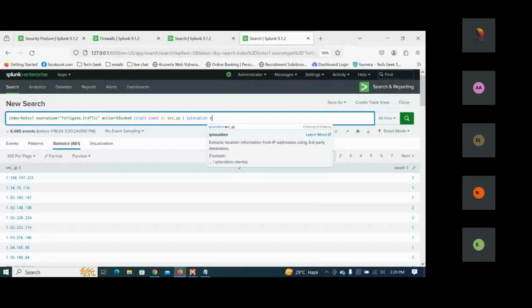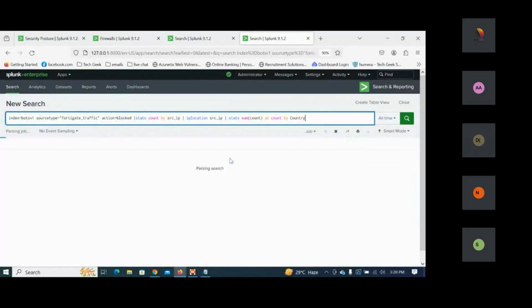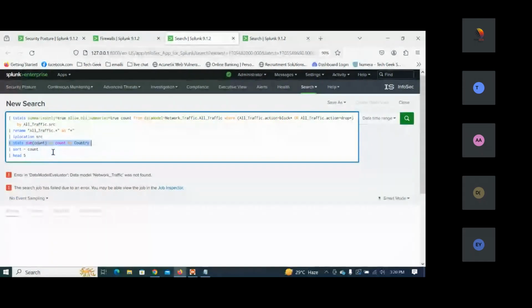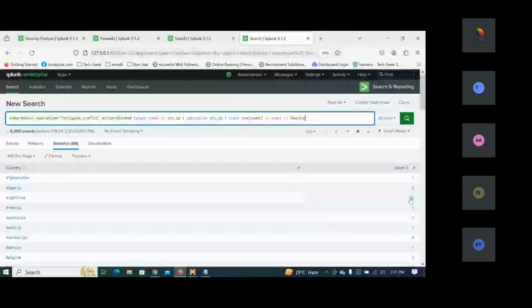Now what is next? They are sorting these countries here. The count we are making is in ascending order. We want descending order. This is not in a proper order, so 1, 2, 23, 1, 4. Can you see this, everybody? Yes. Can you see this count? Yes. So what I'm doing, I'm putting the sort here. I'm putting this sort count in the descending order. So all comes in descending order here. You can see that here. So we have taken the descending order.